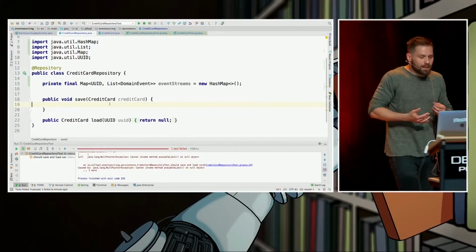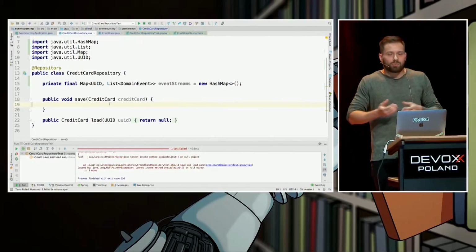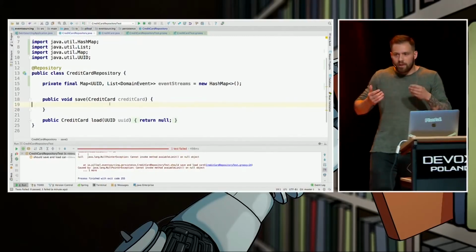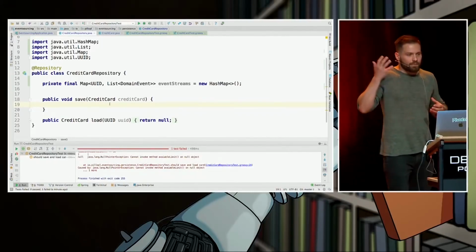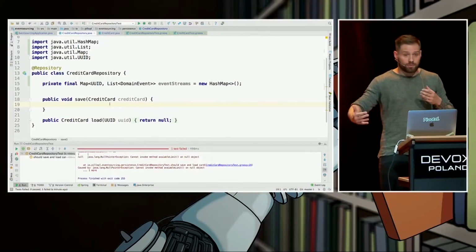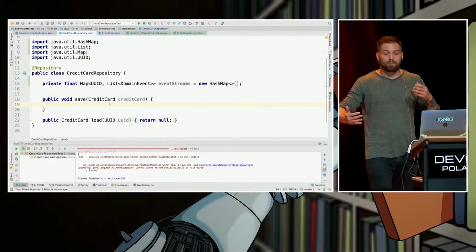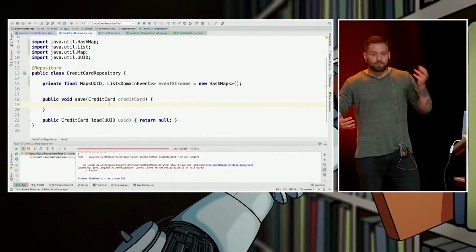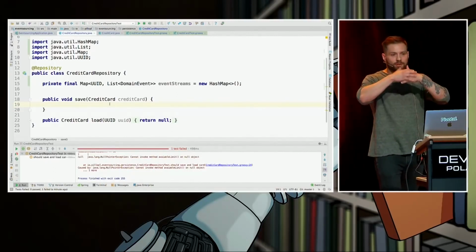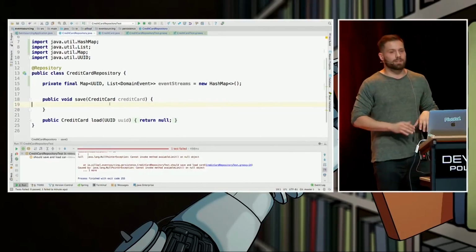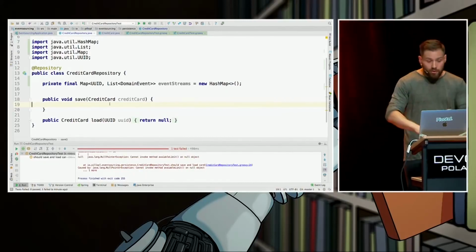So this is basically how any other ORM will work. There is a concept of dirty checking in ORM, like Hibernate. It does the same. It checks whether something differs at the time of flush from the point of loading the state to the persistent context. If it differs, it's going to translate the changes and run SQL statements against our data store. So we're going to do the same.